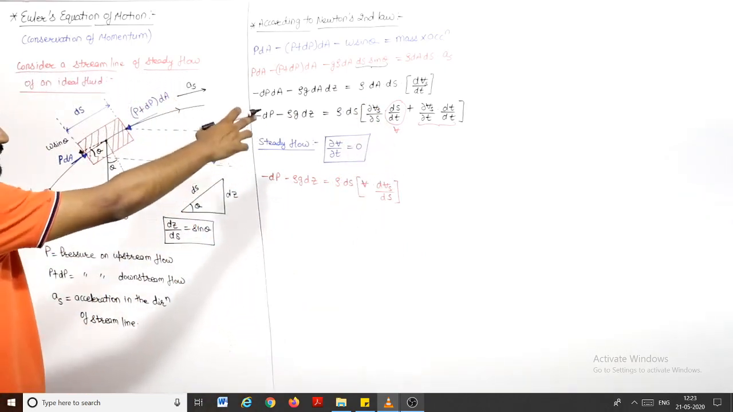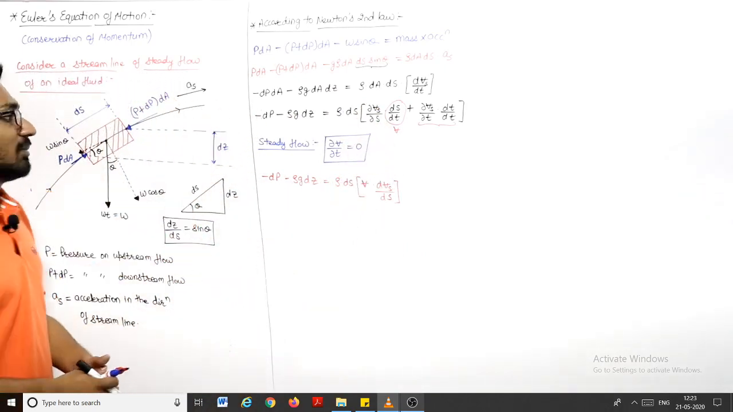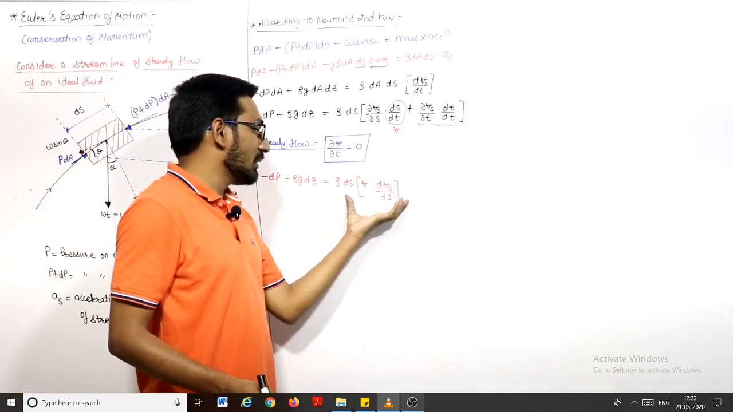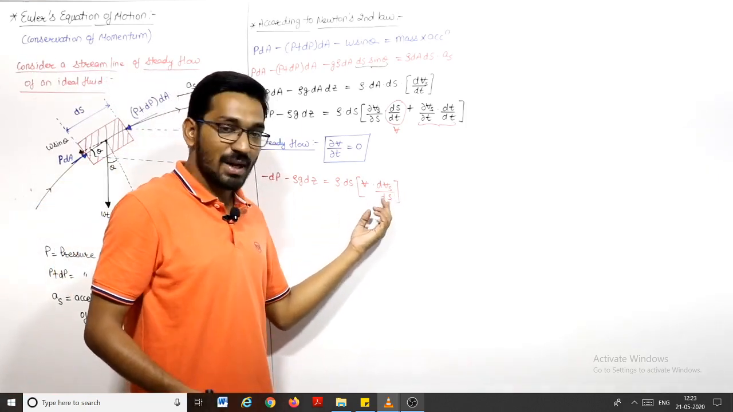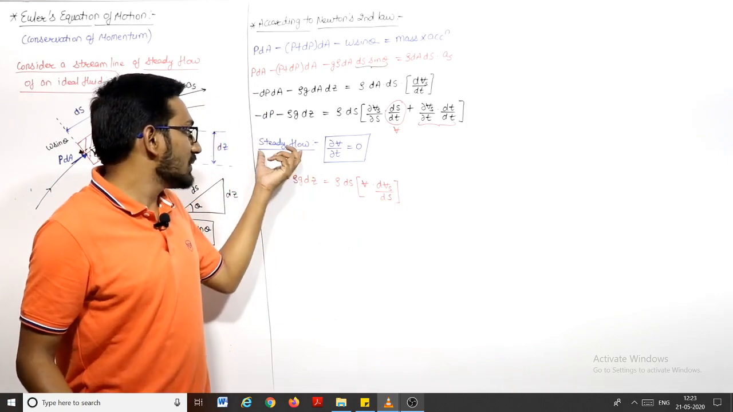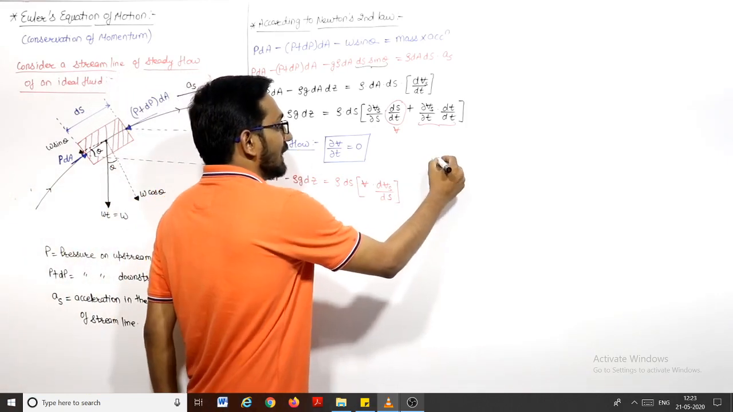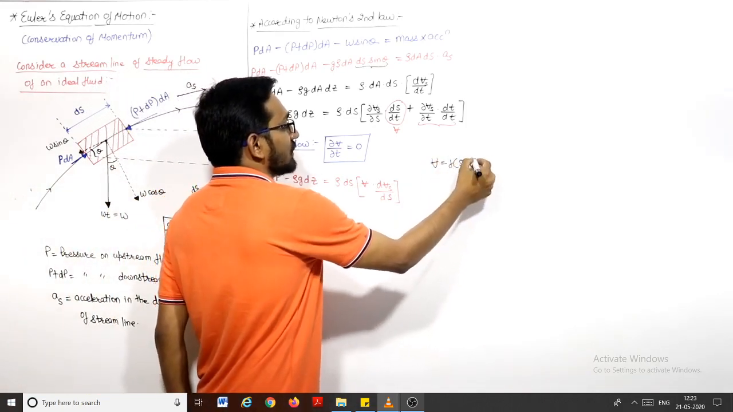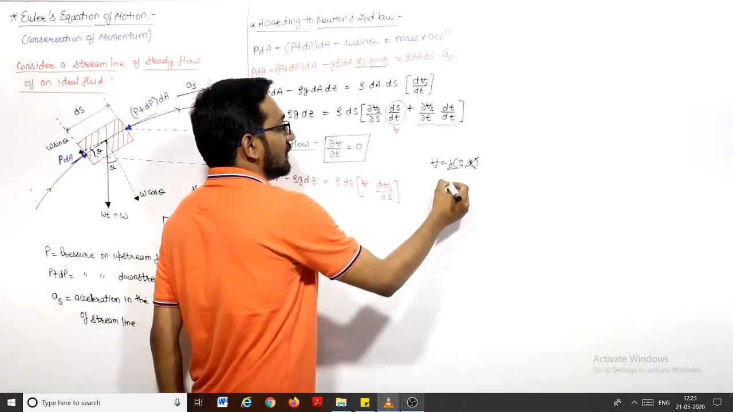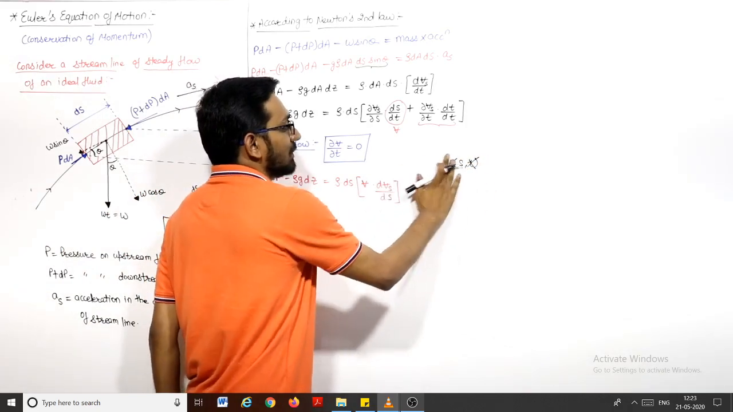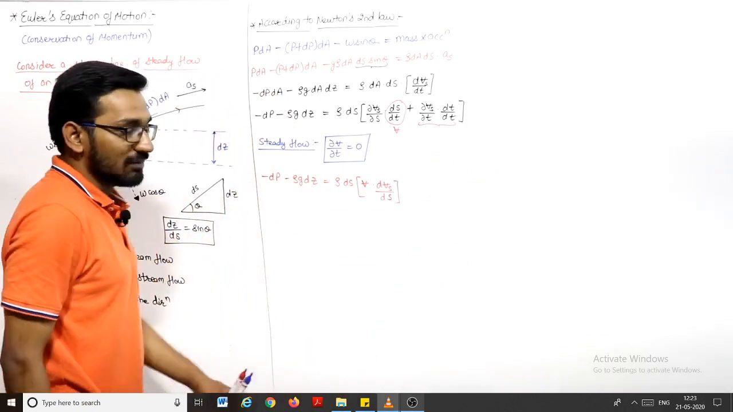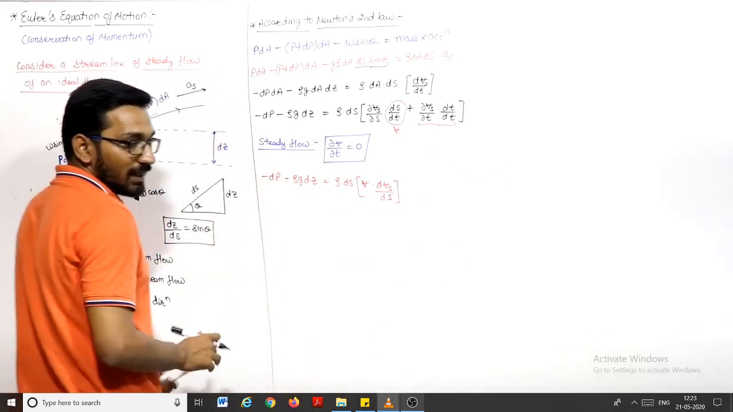For steady flow, this del vs by del t is 0. Why do we take the complete differentiation, not the partial differentiation? Because now we assume the steady flow. Earlier we wrote velocity as a function of space and time. For steady flow, it is not a function of time, so we can say it is only a function of space. Then I differentiate completely with respect to space only, right? Because the time factor will go 0. So from here you will get that.